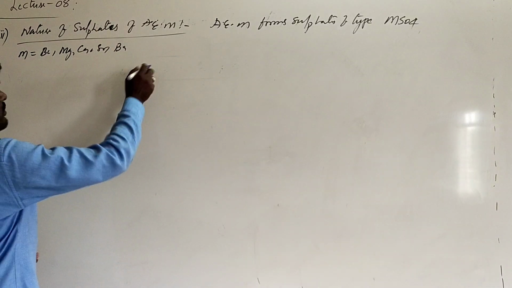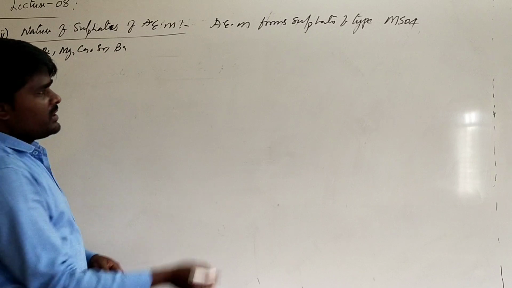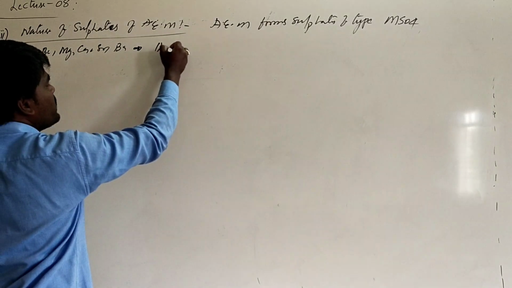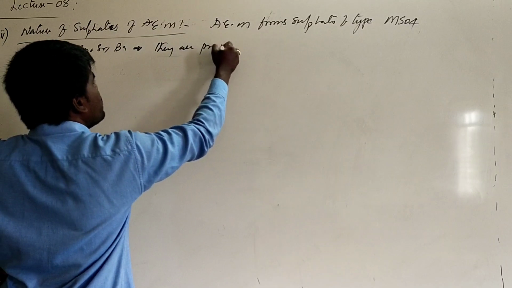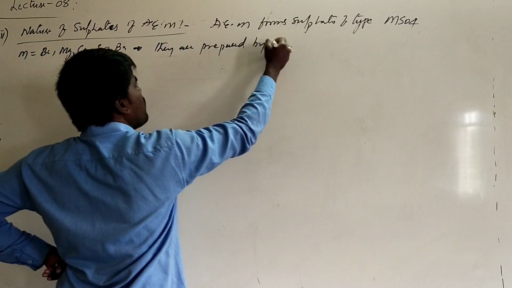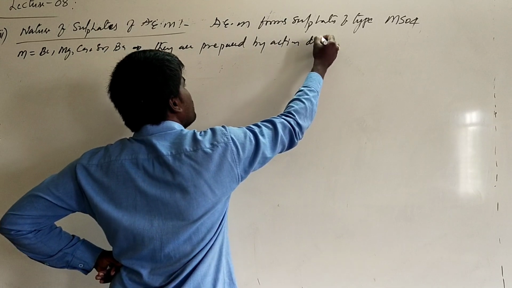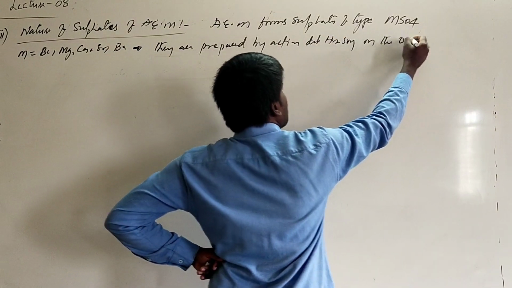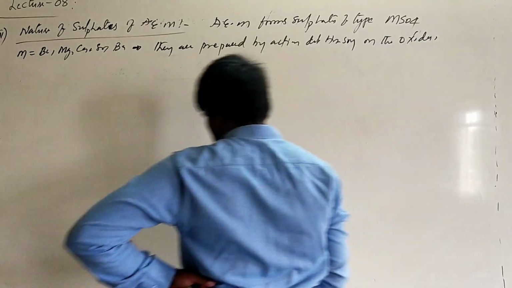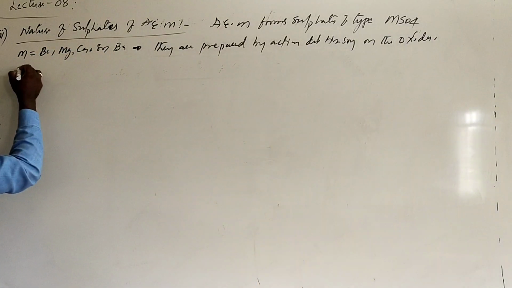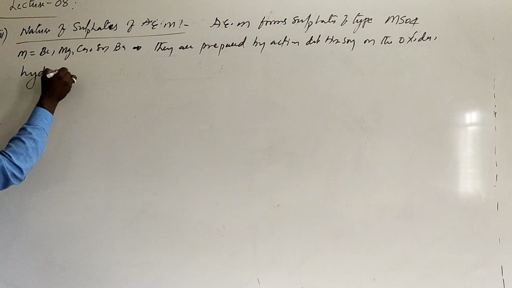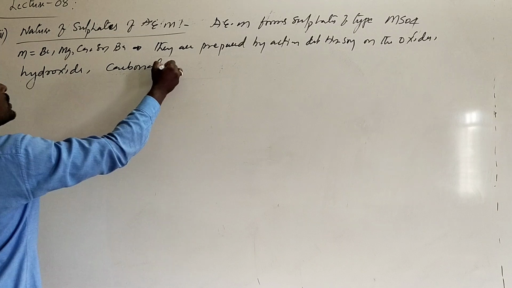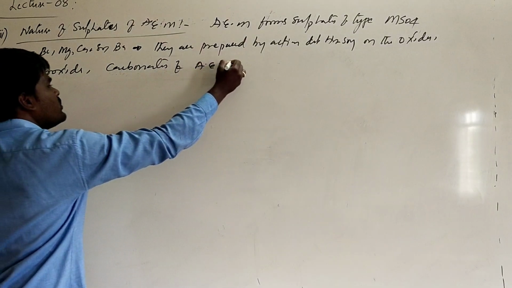The general preparation of these sulfates of alkaline earth metals is by the action of dilute H2SO4 on the oxides, hydroxides, or carbonates of the alkaline earth metal.